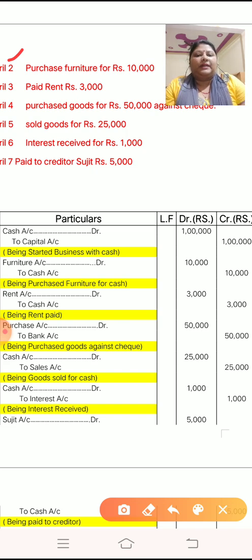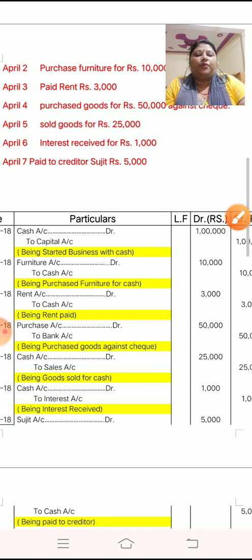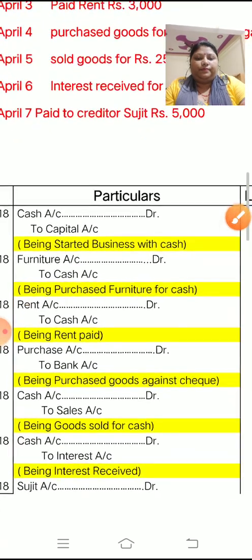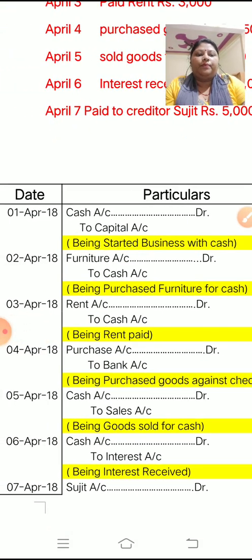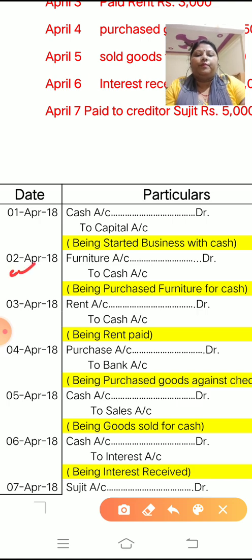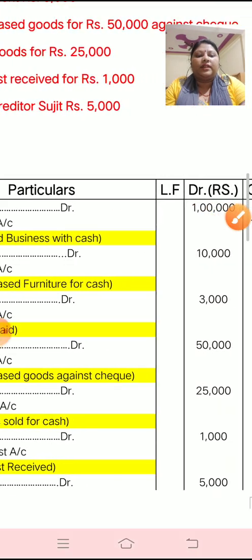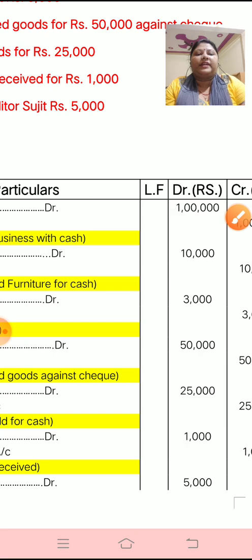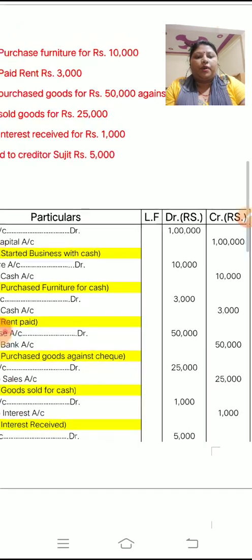So you have to pass the journal entry, furniture account debit. Write down April 2. The second entry, April 2, furniture account debit to cash account. Okay, and for the amount, furniture account debit, so on the debit side you have to write 10,000. See, and on the credit side, to cash, write 10,000. Okay.